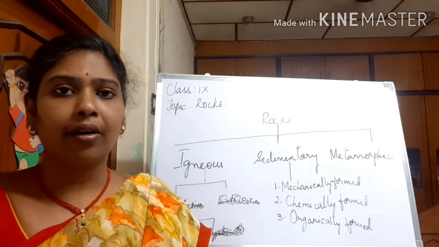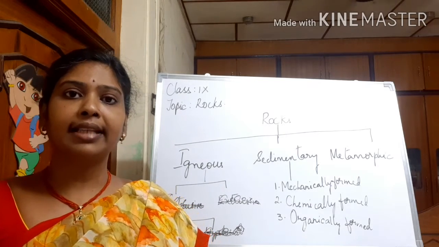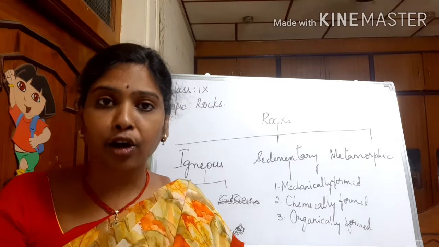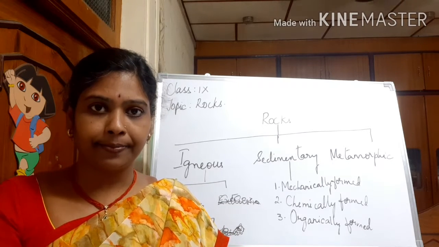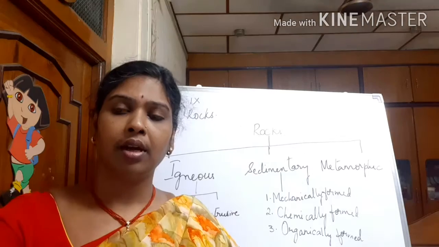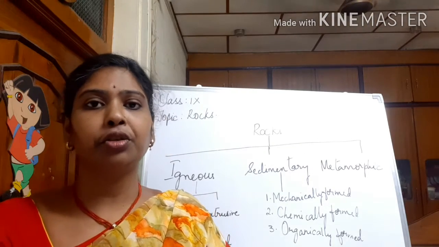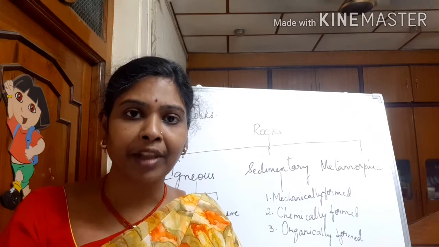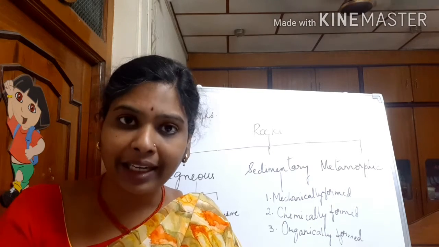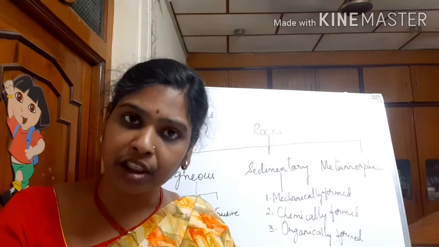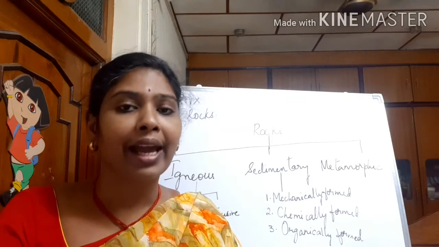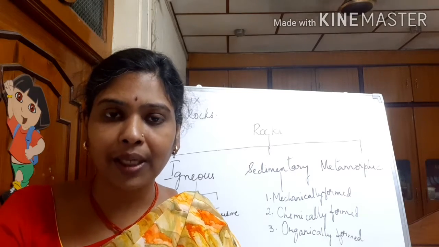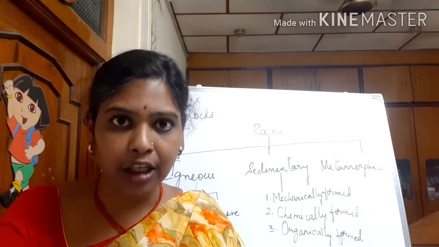These sedimentary rocks are mostly formed from the sediments of dead animals and plants, and these are known as fossils. These fossils change into fossil fuels over a very long period of time because of very low temperatures and very high pressures in the seabed. Examples are coal and petrol. All these are fossil fuels derived from sedimentary rocks.